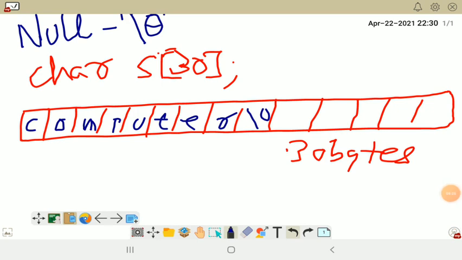So here students, as each character occupies 1 byte, the word computer will occupy 8 bytes, as there are 8 characters in the word computer. 8 bytes it will occupy.